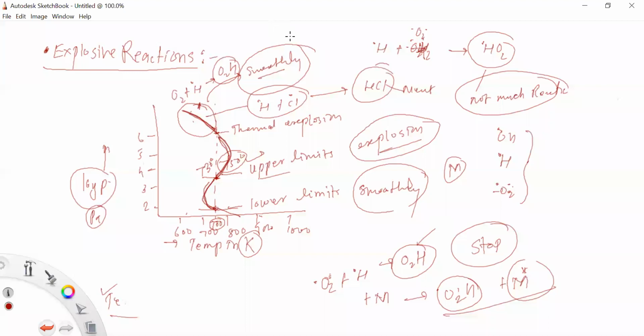produced in the reactions is partially quenched. This metal or third reactant material is called the quenching particle, because it is quenching the reaction.